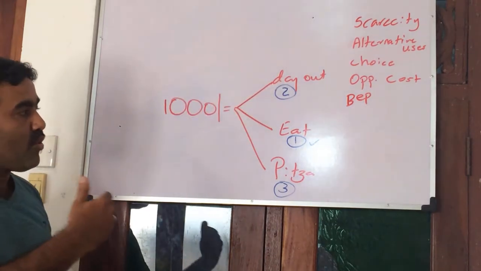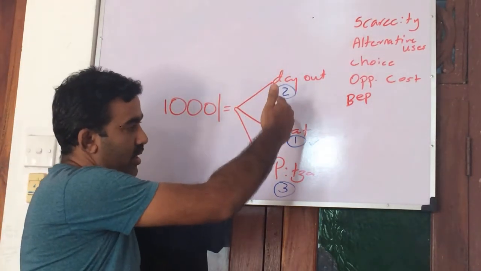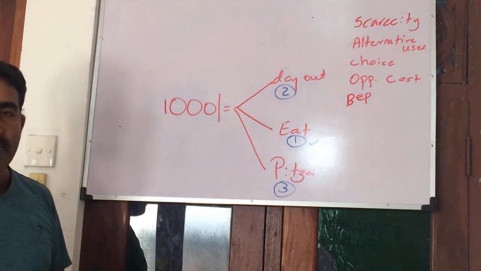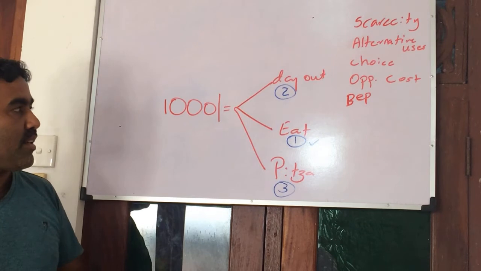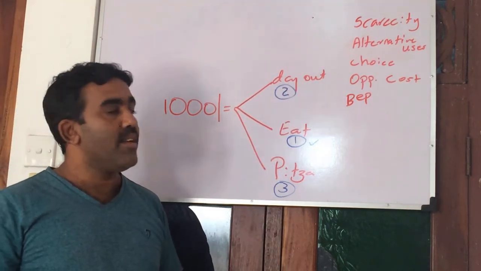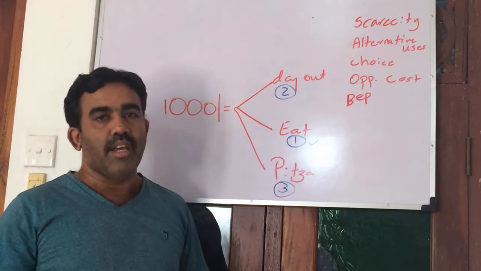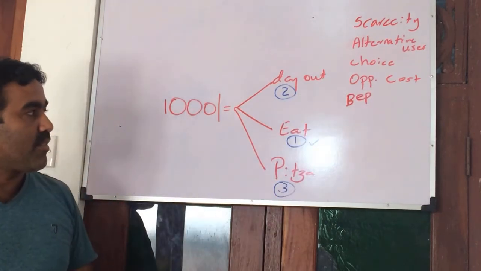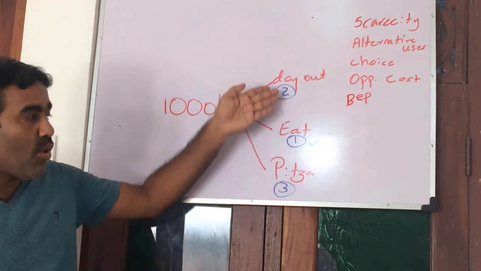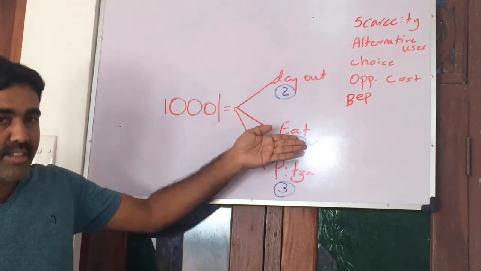Whenever you are leaving something, the next best sacrificed option is called opportunity cost. That's how opportunity cost arises in economics. When there are alternatives, you cannot have all things together, so you have to select the best one.